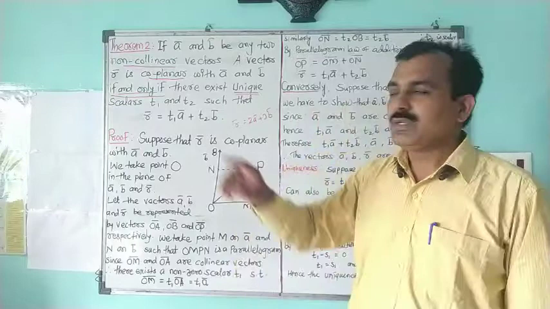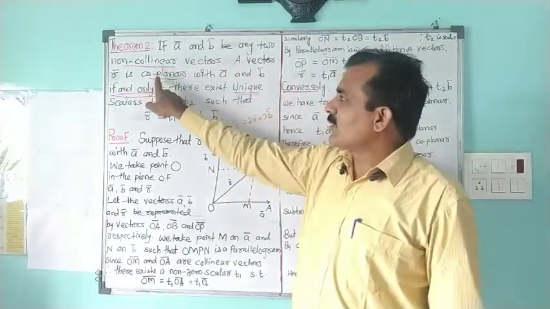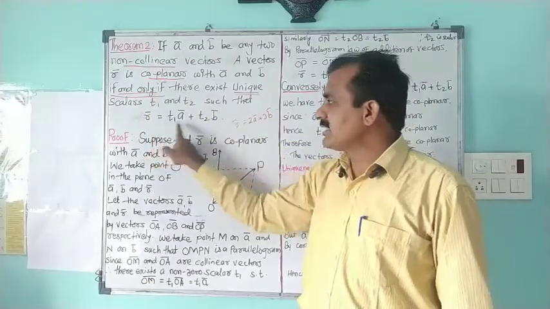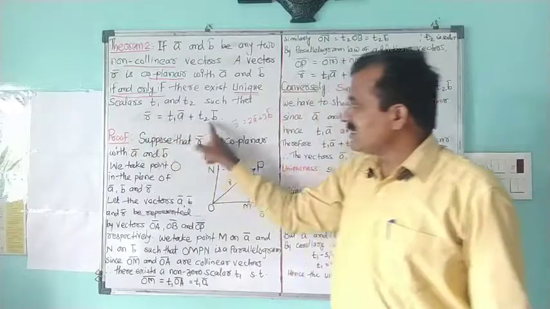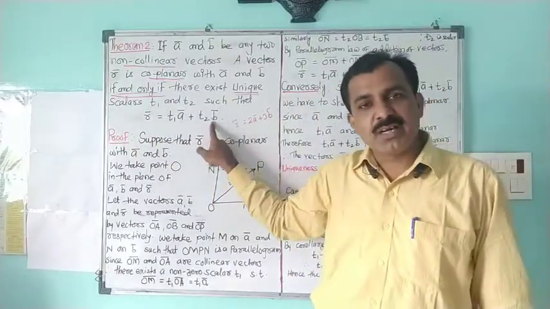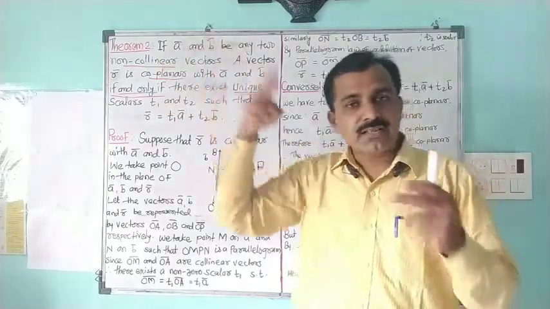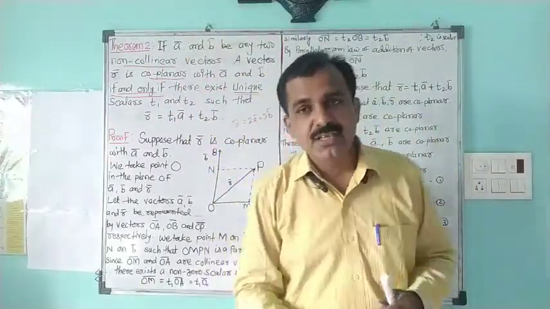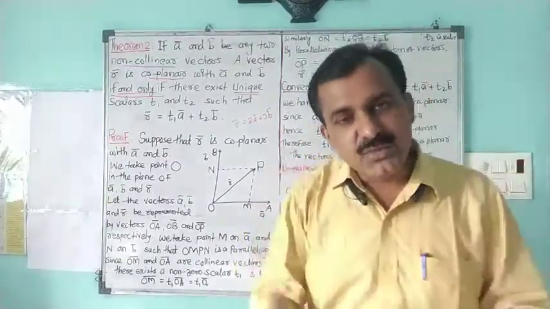First part is to prove, considering the vectors are coplanar, that this condition is satisfied. Second part of this theorem, accept this condition holds in a bar and b bar and r bar, then we have to prove the vectors are coplanar. And the third condition is uniqueness, means this expression in a bar, b bar and r bar exists uniquely.